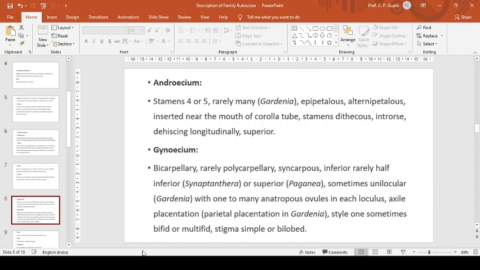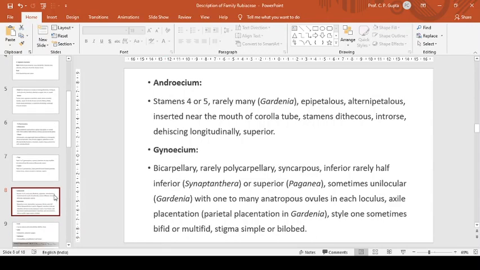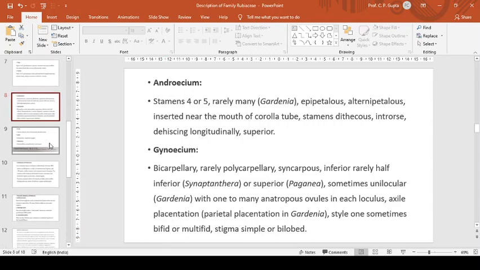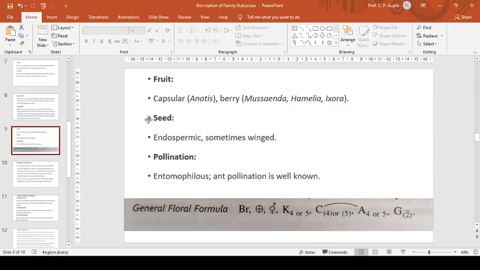Style one, sometimes bifid or multifid, stigma simple or bilobed. Fruit is capsule in Anotis, berry in Mussaenda, Hamelia, etc. Seed is endospermic, sometimes winged. Pollination is entomophilous.